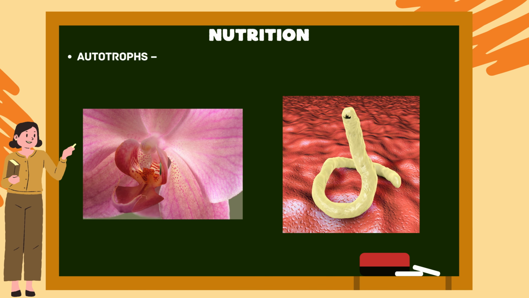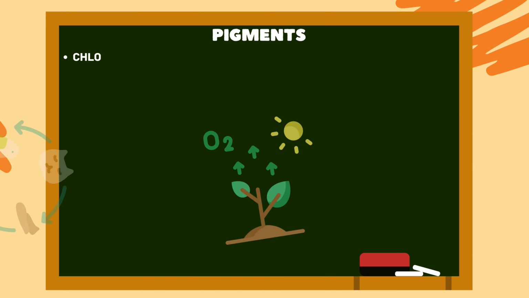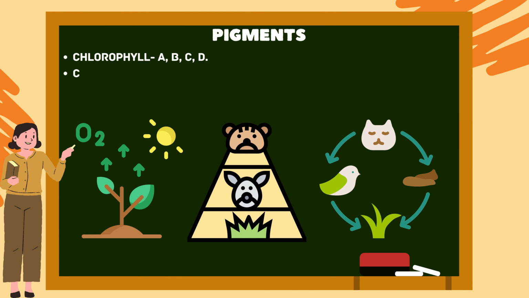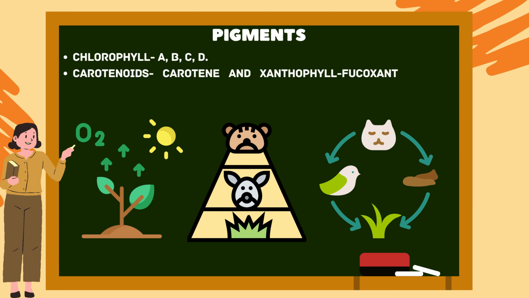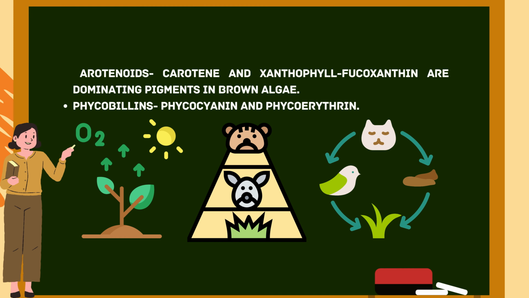Nutrition. Algae are mostly autotrophs, getting nutrition through photosynthesis, with some parasitic forms, for example Cephaleuros. Pigments. Chlorophyll can be divided into a, b, c, d. Carotenoids: carotenoids and xanthophylls are the dominating pigments in brown algae. Phycobilins: phycocyanin and phycoerythrin are examples of phycobilins.